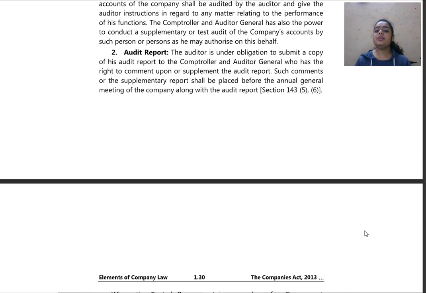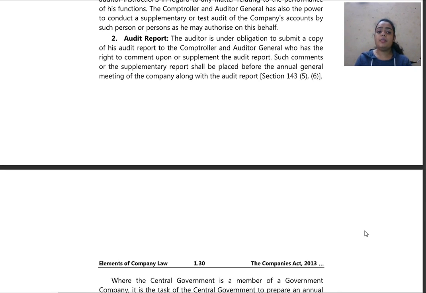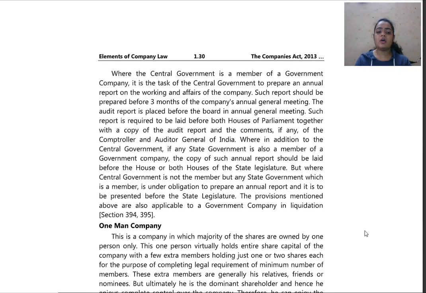Why? Because to see to it that whatever was submitted by the auditor, he has done his work properly, and he shall place the audit report in the annual general meeting along with the comments that he has, that is, along with all the reports that he has found, and any comments, that is, any changes or anything which was going wrong in the company, he shall place everything to the company during such meeting.